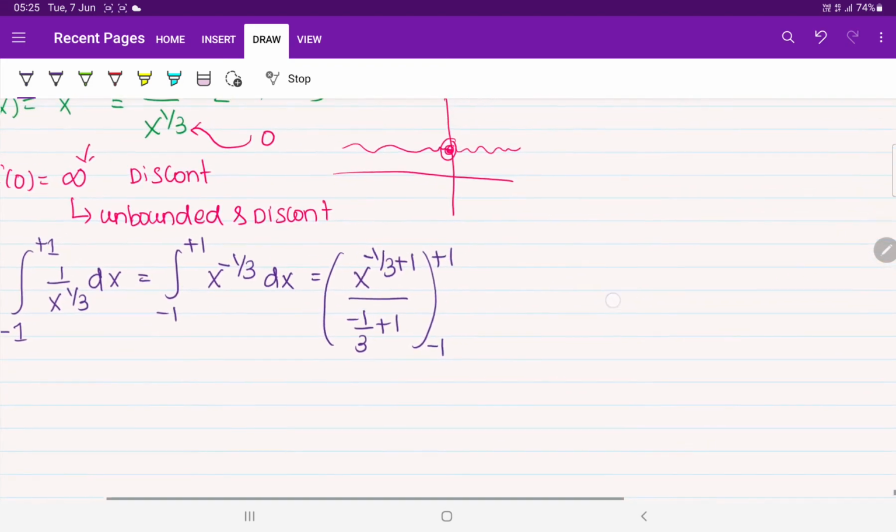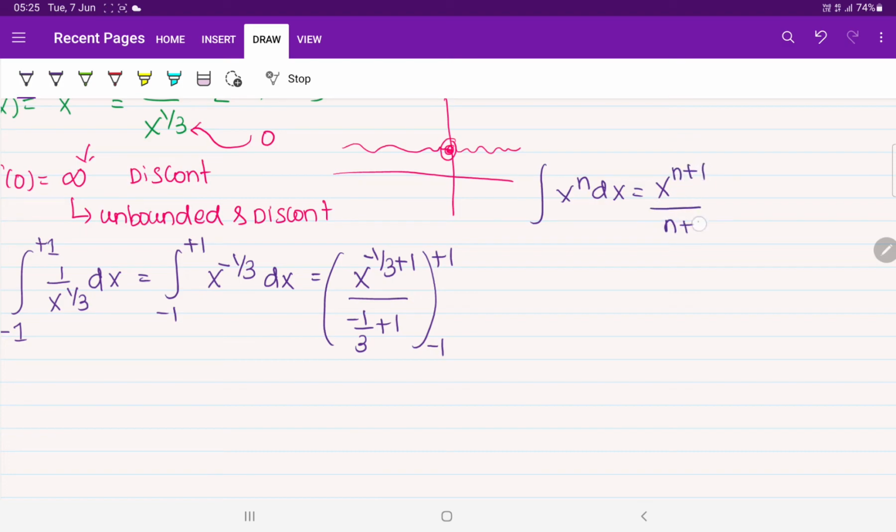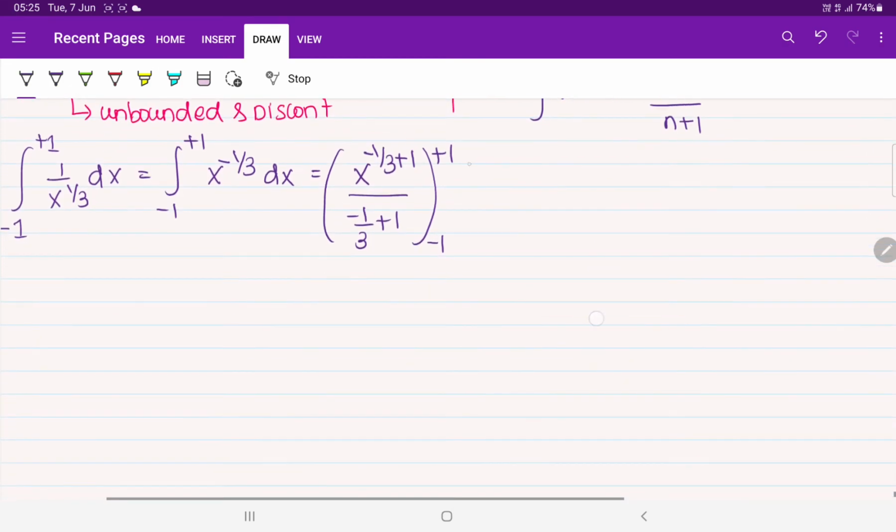Sir, how am I putting this? We know integration of x power n with respect to dx will be giving you x power n plus 1 upon n plus 1. See that in place of n, we have minus 1 by 3, that's all. So from this it will be giving you x power 2 by 3, yes or no? Minus 1 by 3 plus 1 will become automatically 2 by 3. Here one more 3 by 2 will come in front of this function. See that denominator will be a constant. So in the denominator we will be having 2 by 3, so automatically to the numerator it will become 3 by 2.